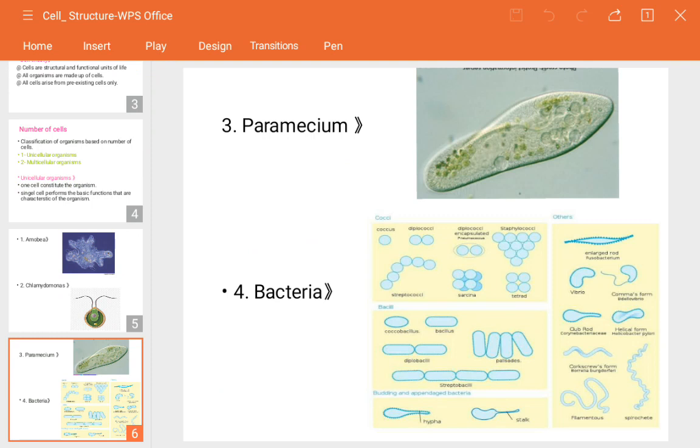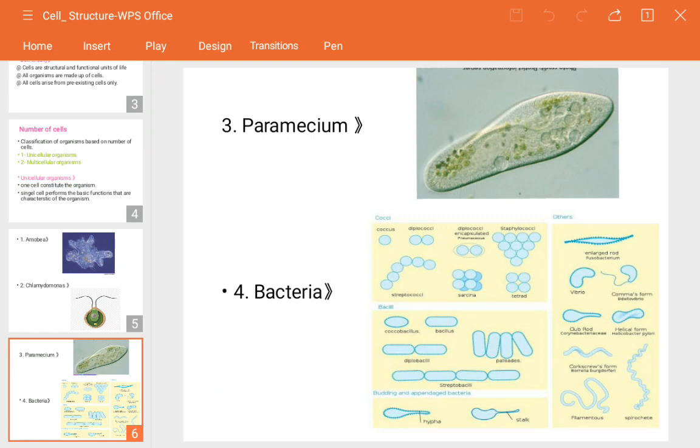Now, the next example is the paramecium. What is the function of paramecium, or how does it look? It looks like a slipper. You can see in the image, it looks like a slipper and it is found in fresh or stagnant water. Why is it called a slipper? Because it looks like a slipper.